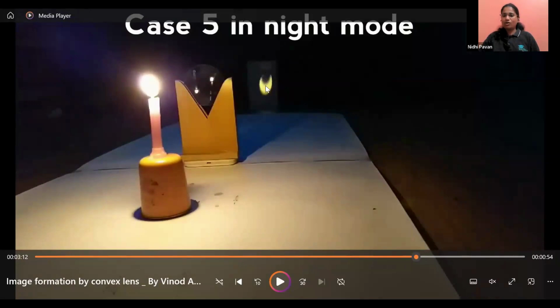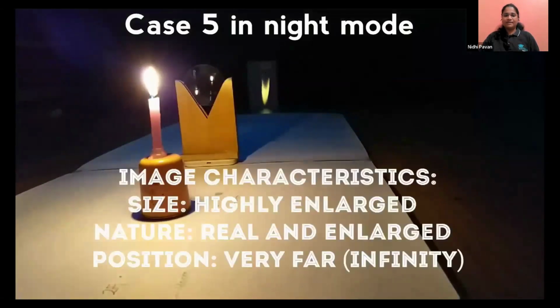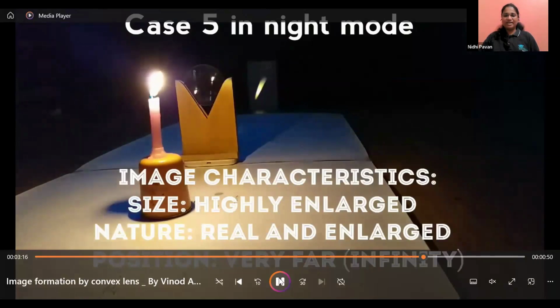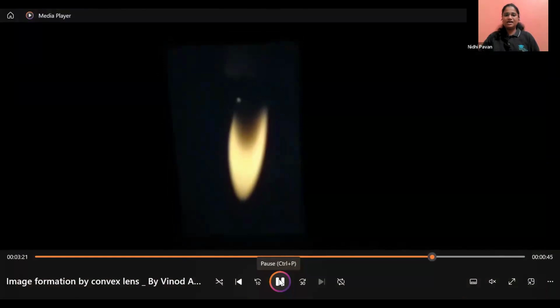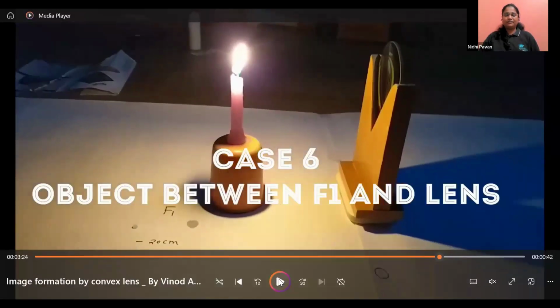And it is obtained on the screen. So it is real. It is enlarged, that is very, very big compared to the object. And it is inverted. Okay, it is not straight. See, real, enlarged, very far. This is the image obtained when we keep the object at F1.